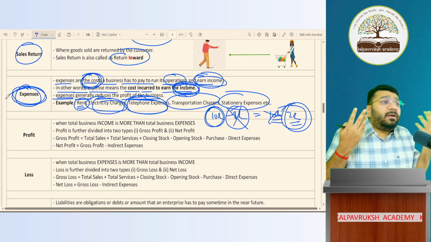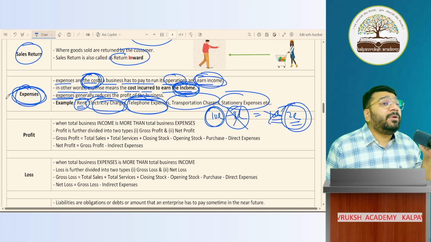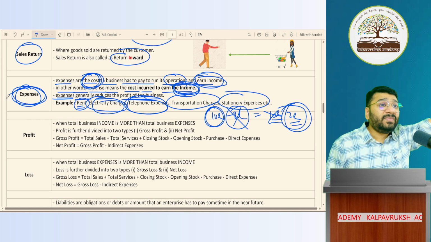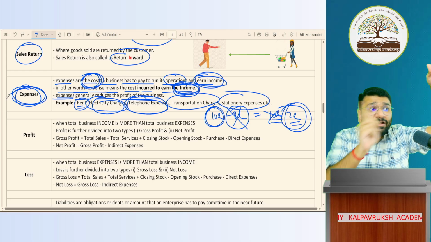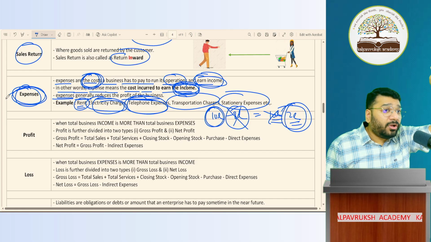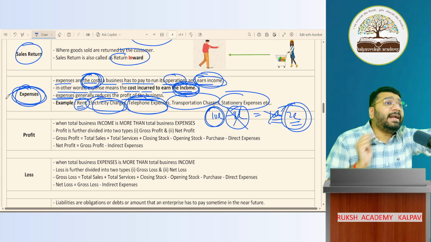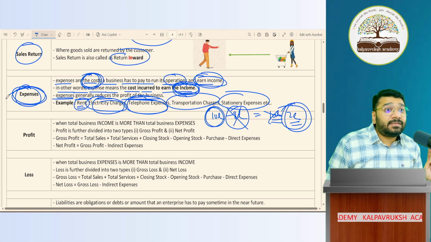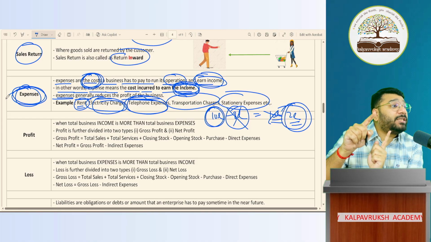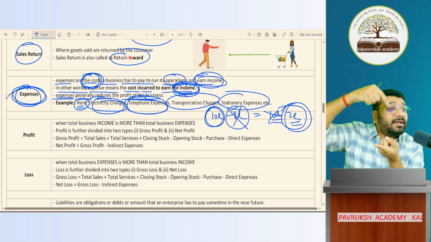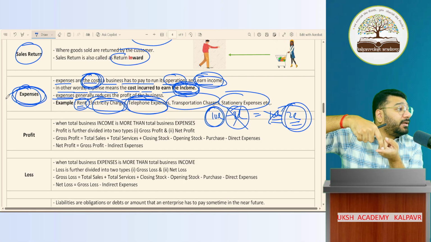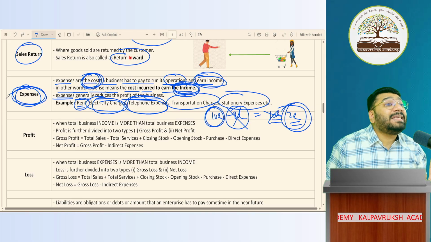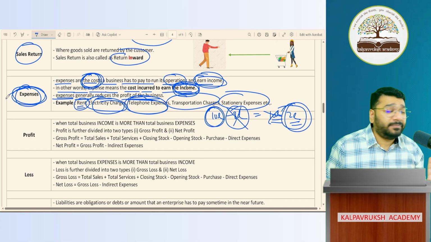Sir, if I'm incurring any cost which is not helping me to earn the income of the current year, can I still call that an expenditure? No. If any cost that you've incurred in the current year gives you no benefit in the current year, or does not contribute to the revenue of the current year, that cannot be called an expense of the current year. Which means to call a cost an expenditure, it should give me benefit in the current year. It should help to contribute to the income of the current year. Only that item will be called an expenditure. Got it? Not got it?